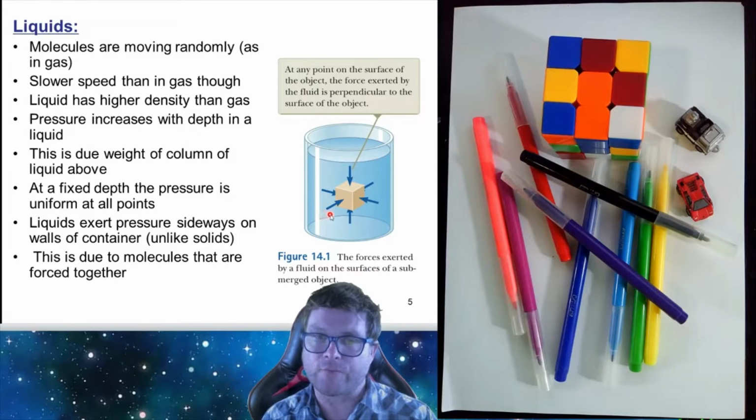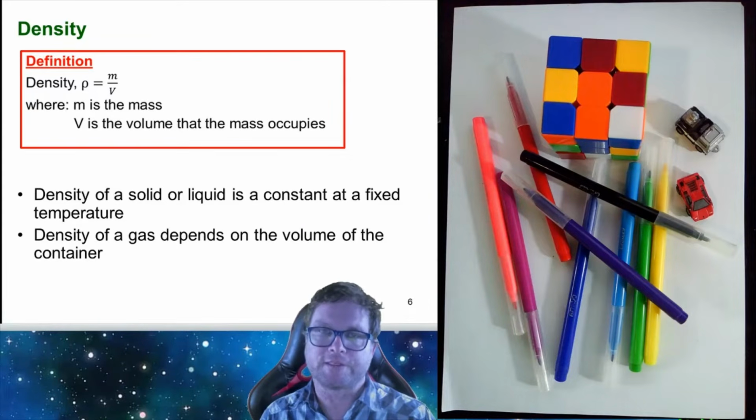So that's to say, if we're at this depth, then wherever we are at this depth, the pressure will be the same. Liquids exert pressure sideways on the walls of a container, unlike a solid. So that makes sense. If you have a liquid, it will be pressing against the side of the container. If you think of a dam, for example, if the dam has a weak wall, then the pressure of that liquid might in fact break that wall. And this is due to the molecules that are moving around within the dam and bumping against the wall of the dam. Let's get back to the definitions again then.